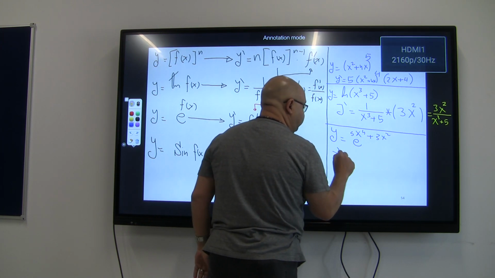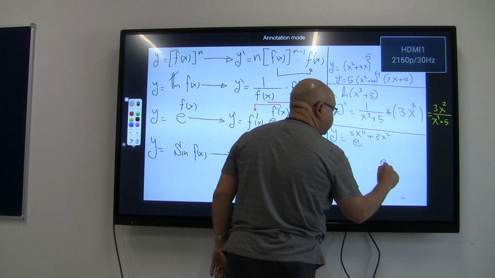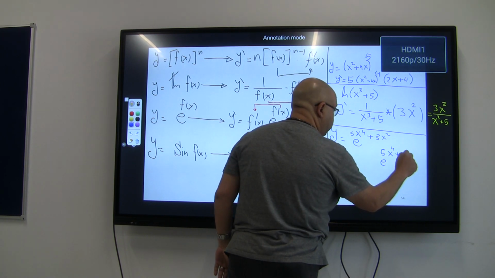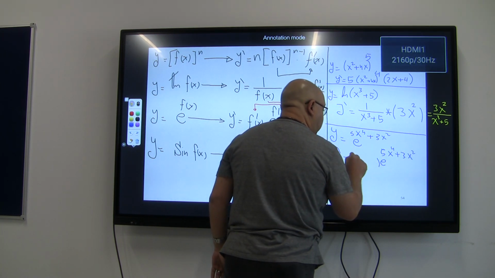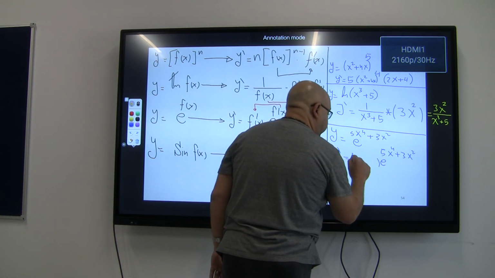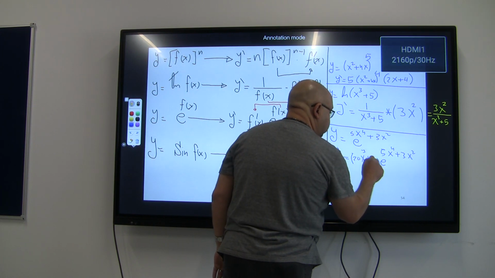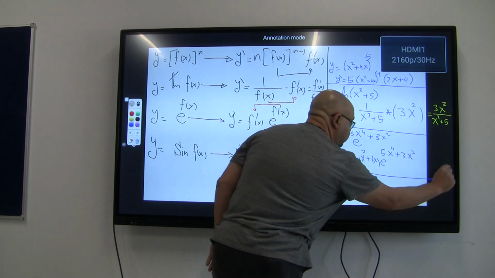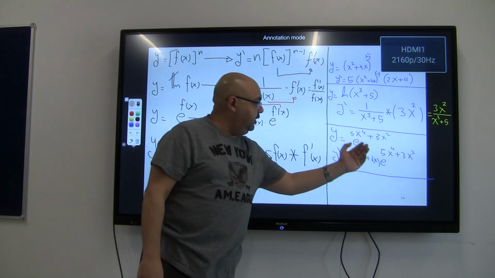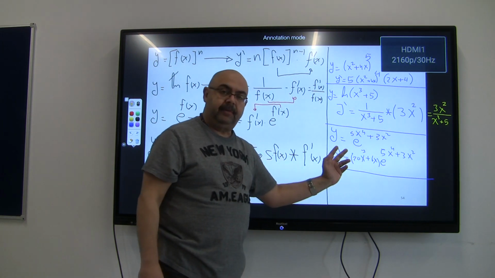So its derivative mainly will be, once more, the exponential function as it is, e to the power of 5x to the power 4 plus 3 over x squared, times the derivative of this power, which is simply going to be 20x to the power of 3 plus 6 over x. You are done. Very simple. Just put the exponential function times the derivative of its power.